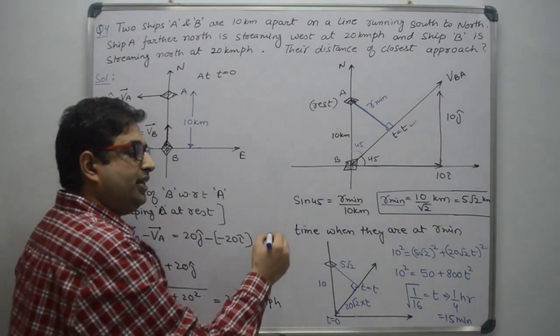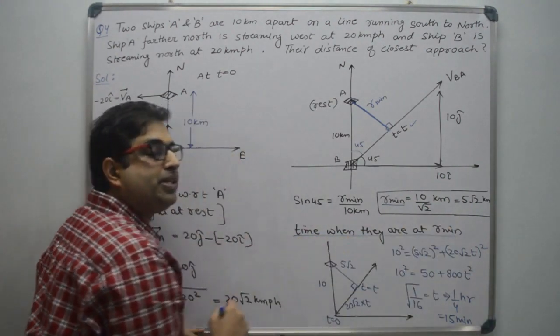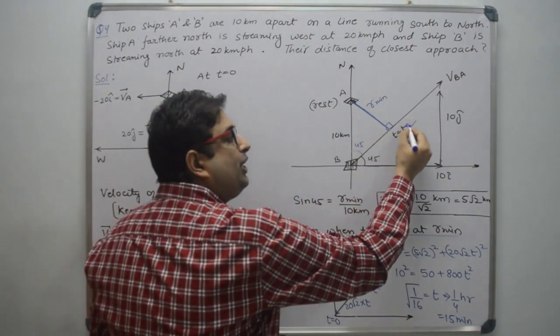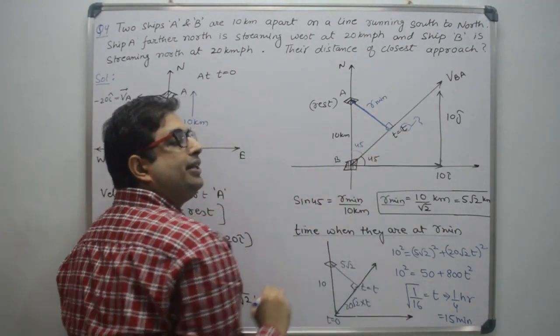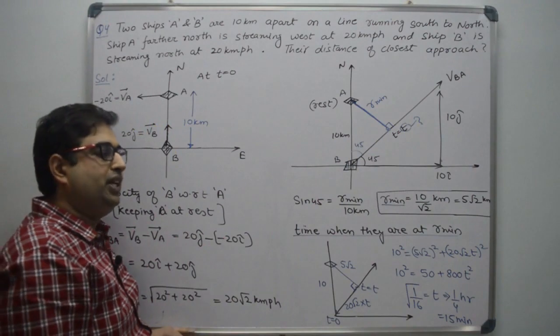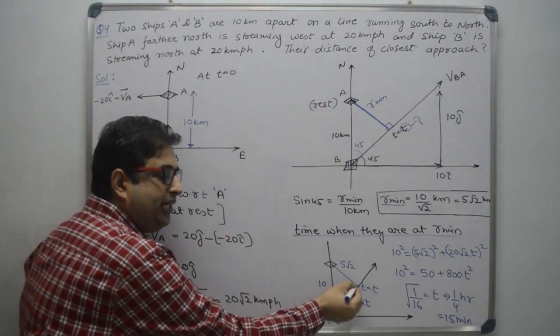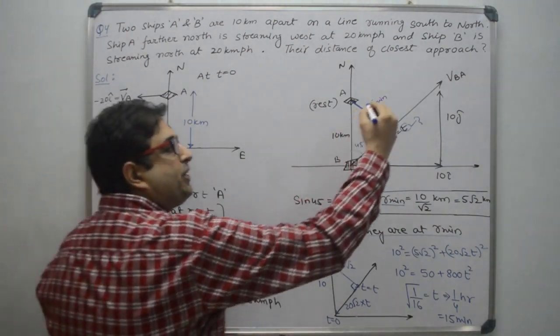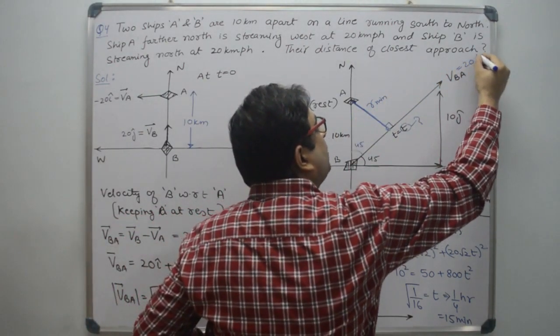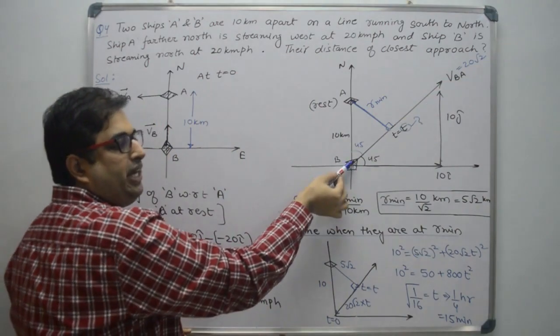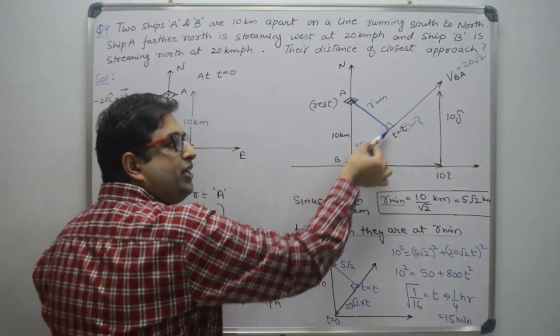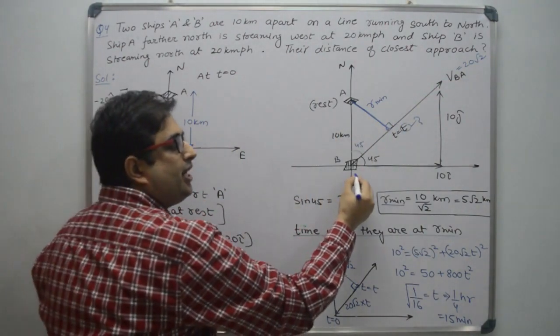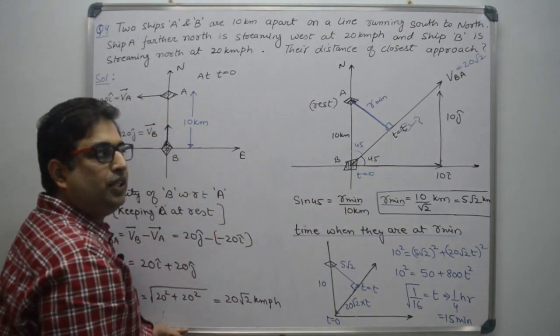Now they can ask the time when the ships are at minimum distance. They can ask for this value of T also, right? To calculate the value of T, we know the velocity of B with respect to A. What is this velocity? 20 root 2. So ship B is moving with 20 root 2, starting from this point at T equal to 0.